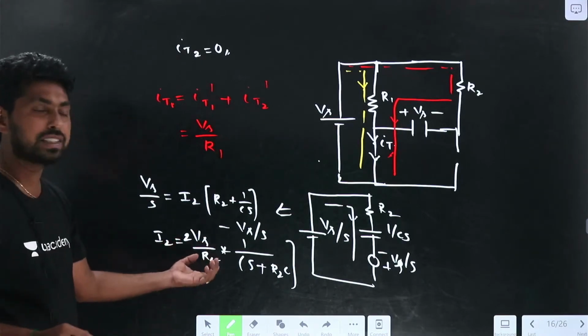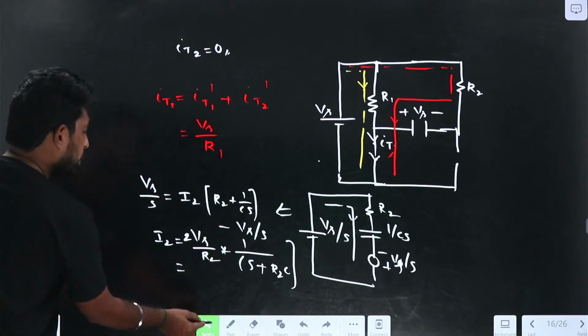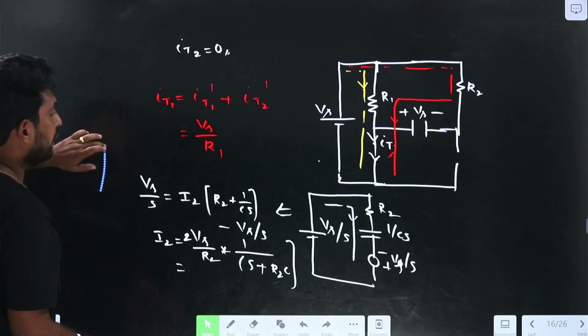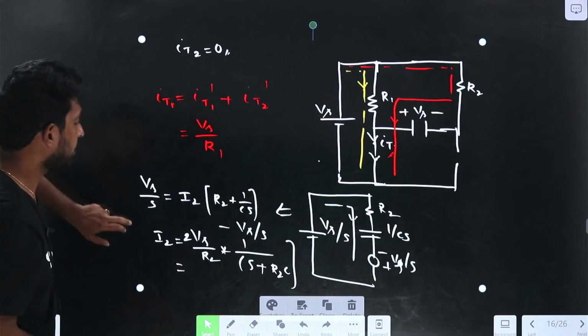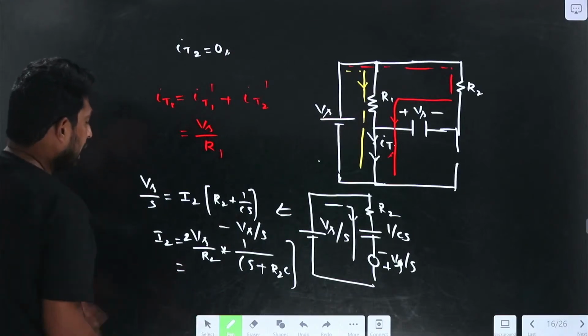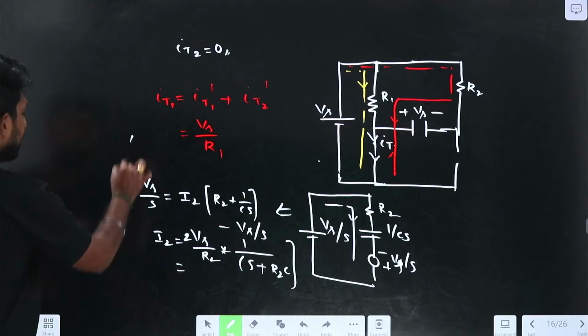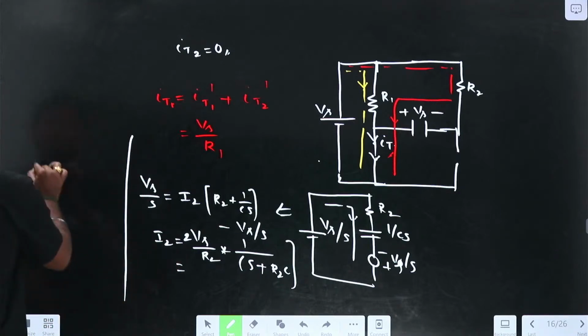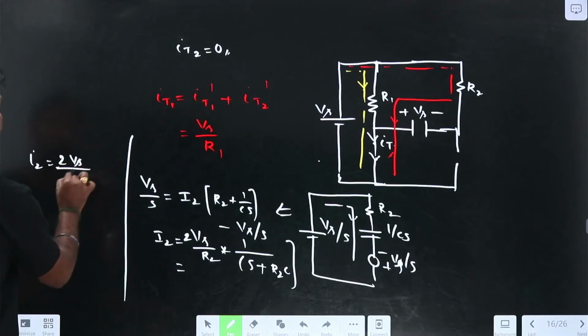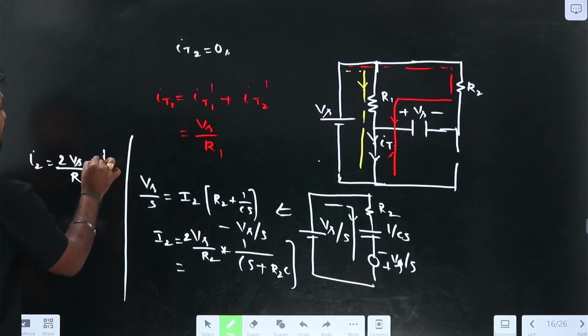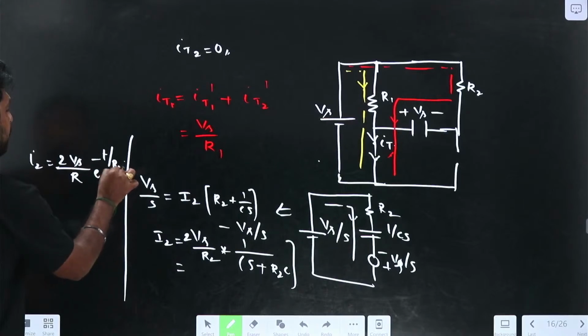If I apply the inverse Laplace, I2 equals 2Vs by R2 into e power minus t by R2C.